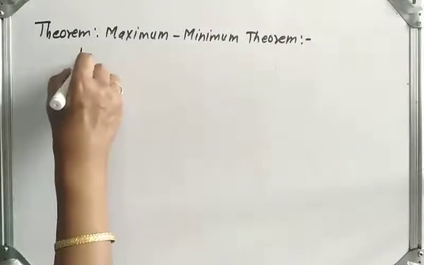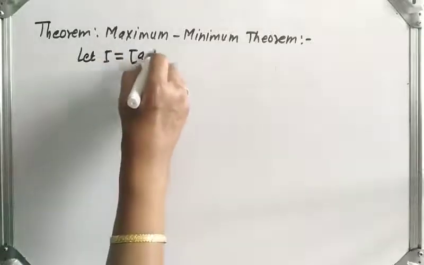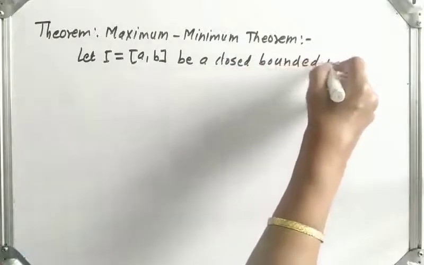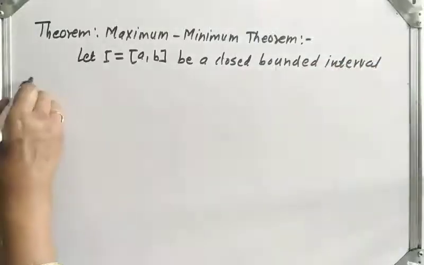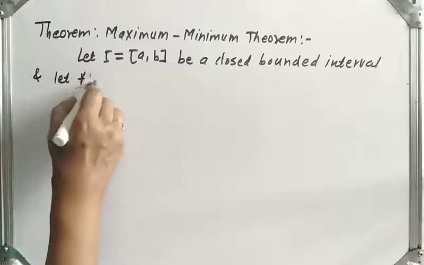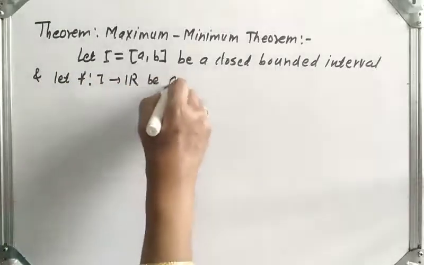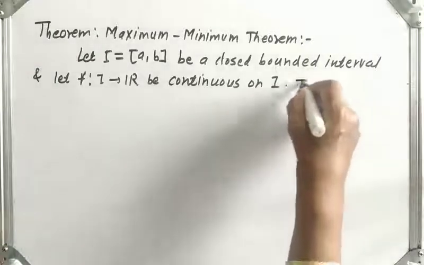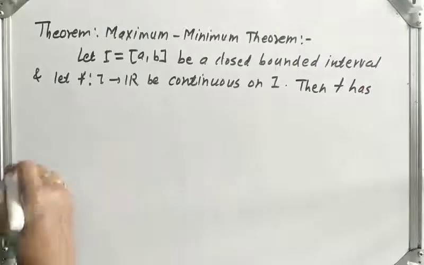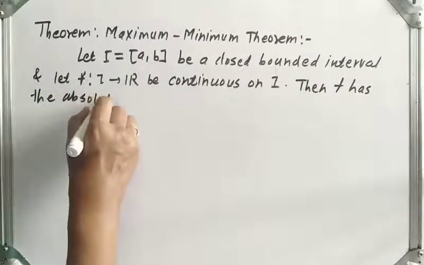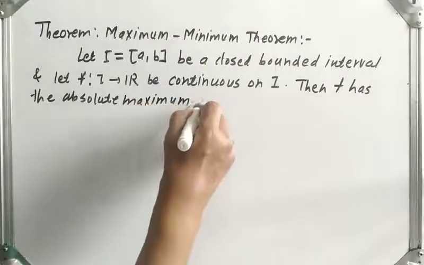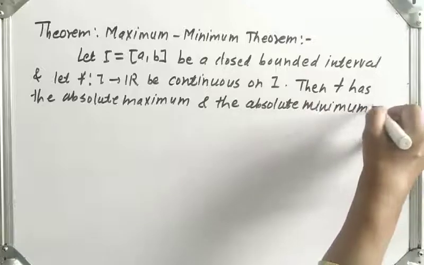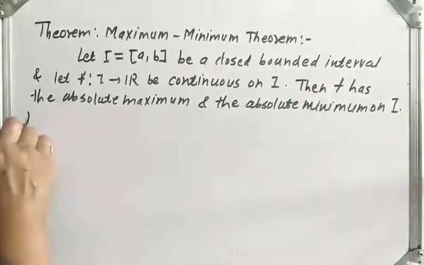Its statement is: let I equal to the closed interval [a, b] be a closed bounded interval, and let f be a function from I to R, continuous on I. Then f has the absolute maximum and the absolute minimum on I. So let us prove it.